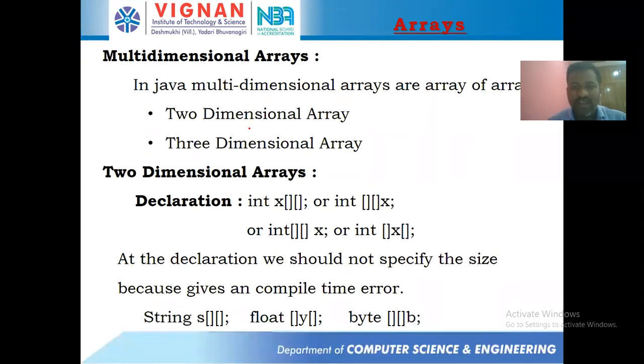Right. Now we'll be entering into multi-dimensional arrays. Multi-dimensional arrays are nothing but arrays of arrays, and they are divided into two kinds. One is the two-dimensional array, the other is the three-dimensional array. And if required, you can take four-dimensional and five-dimensional arrays also. Generally, we will not go with four and five-dimensional arrays. Maximum we will go with only two and three-dimensional arrays. We'll see how a two-dimensional array is declared in Java, how to access the members of a two-dimensional array, and how the memory is allocated for a two-dimensional array.